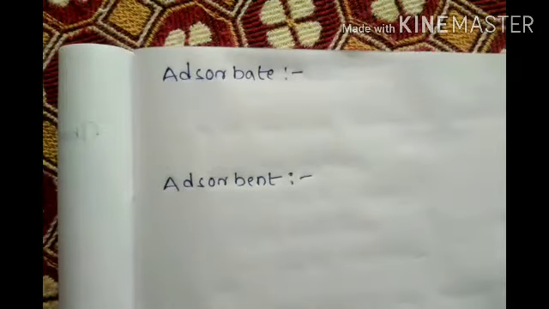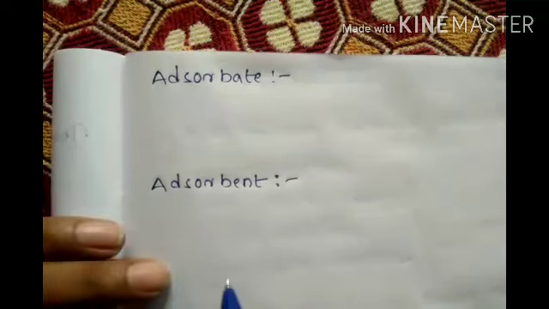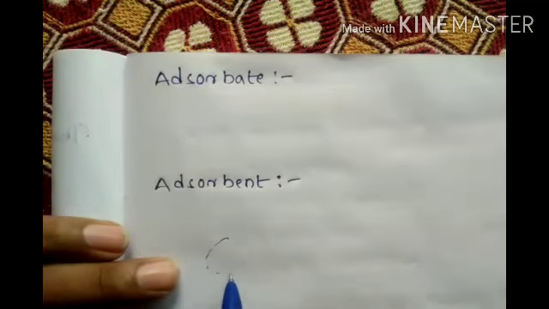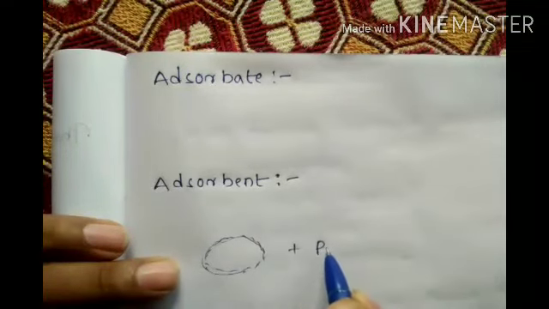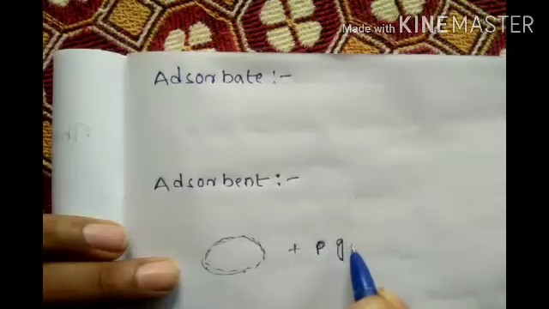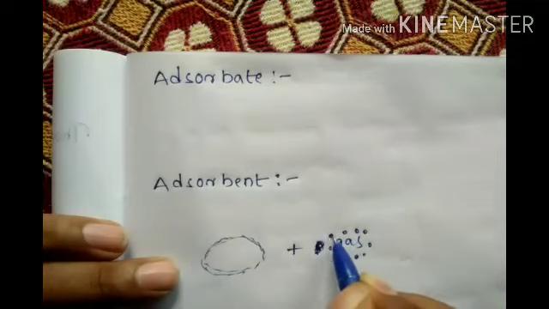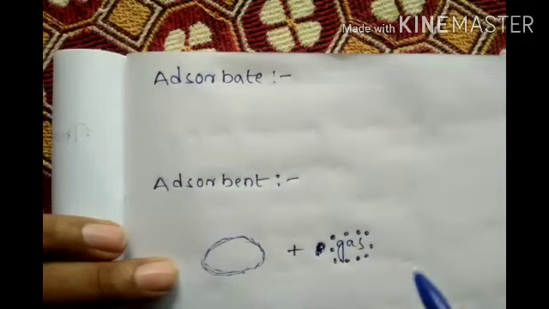For example, now take activated charcoal and a poisonous gas, or simple gas. The gas has some gaseous particles. Now these are gas particles, and this is the charcoal.